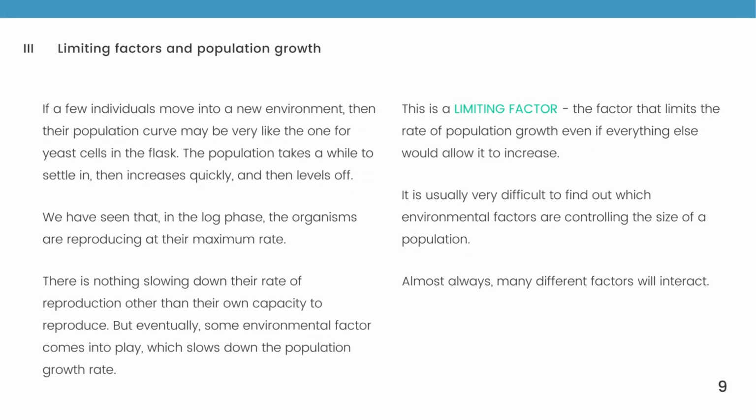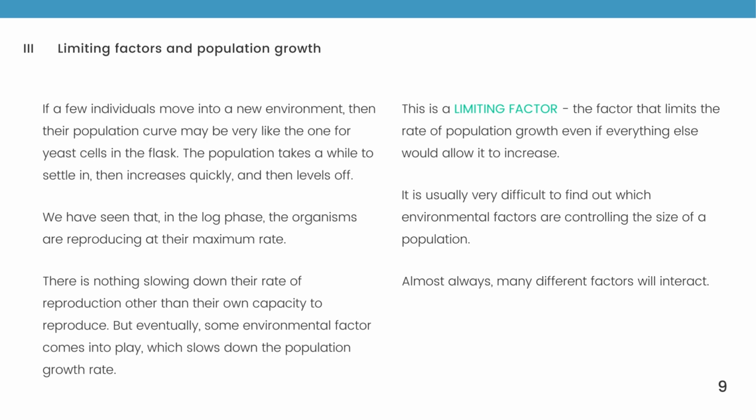If a few individuals move into a new environment, then their population curve may be like the one for yeast cells in the flask. The population takes a while to settle in, then increases quickly, and then levels off. We have seen that in the log phase, organisms are reproducing at their maximum rate. There is nothing slowing down their rate of reproduction other than their own capacity to reproduce. But eventually, an environmental factor comes into play, which slows down the population growth.